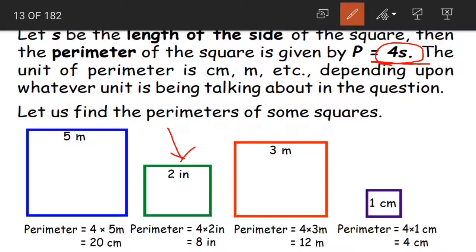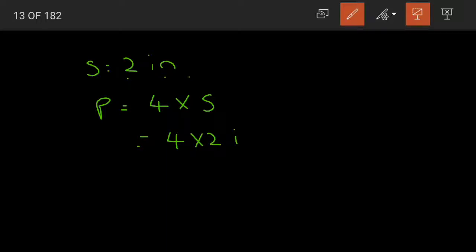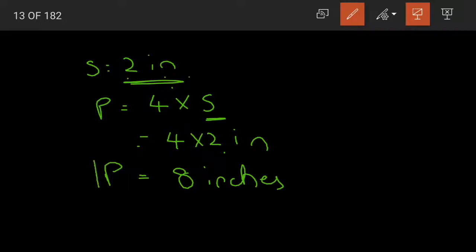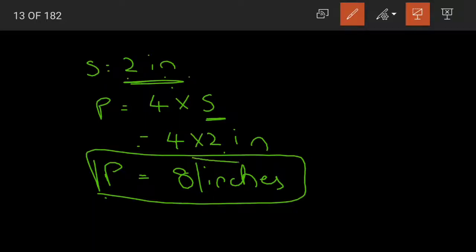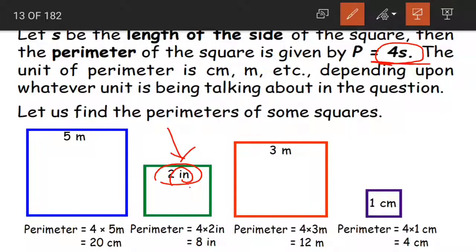Now coming to the second square, the length of the side is 2 inches. IN means inches. So what will be the perimeter? 4 into S is equal to 4 into 2 inches. The S is nothing but 2 inches. 4 into 2, 8. 8 inches. The perimeter of the square would be 8 inches. See, observe. The unit of measurement I have written as inches. Why inches? Because in the question we are given the length in inches, the answer will be represented in inches as well.